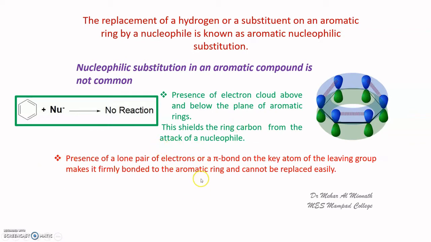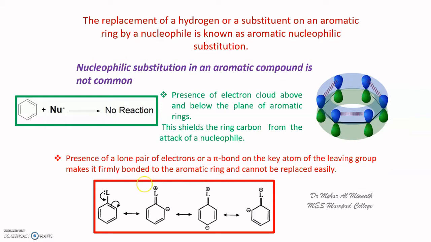This lone pair of electrons, or the pi bond if present, will take part in the resonance, and hence the leaving group and the ring bond will have double bond character, and the leaving group will be firmly bonded onto the aromatic ring. So because of these two main reasons, nucleophilic substitution reactions in an aromatic system are not common.